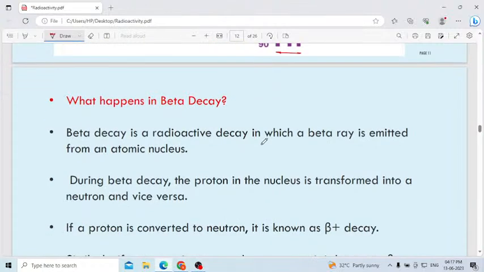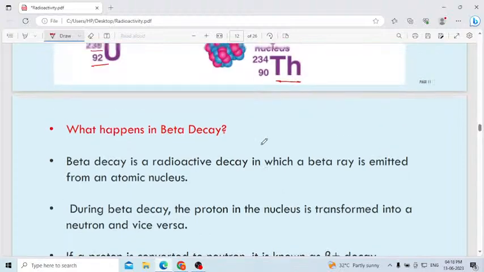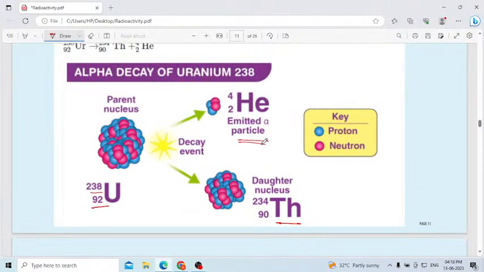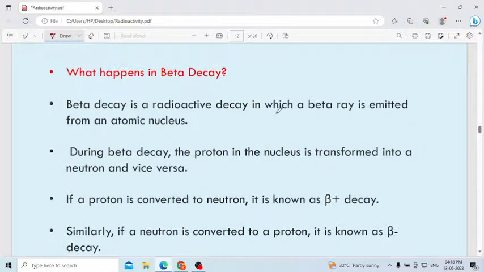Then next, let us discuss in detail what is meant by beta decay. This is also very important. What will happen in the case of beta decay? You studied that in alpha decay, the parent nucleus, after decaying, produces a daughter nucleus with the release of an alpha particle, that is helium. That is nothing but alpha decay. What will happen in beta decay? Let us study in detail here.